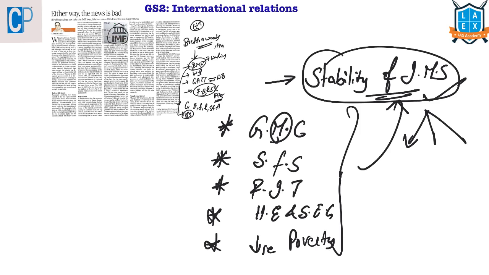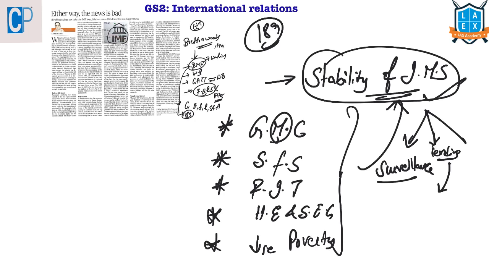First thing is surveillance. It will keep track of the global economy and also the economies of its 189 member countries. And lending. The next factor is lending. It will lend to the countries who are having these monetary difficulties, like who are having balance of payment difficulties.